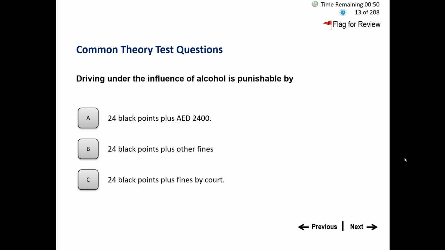Driving under the influence of alcohol is punishable by A. 24 black points plus AED 2400, B. 24 black points plus other fines, C. 24 black points plus fines by court. In UAE, driving under the influence of alcohol is a very big offense. So usually these kinds of offenses will be dealt with by the court only. So you will be awarded 24 black points as well as the fines declared by the court. So option C will be the correct answer, 24 black points plus fines by court.